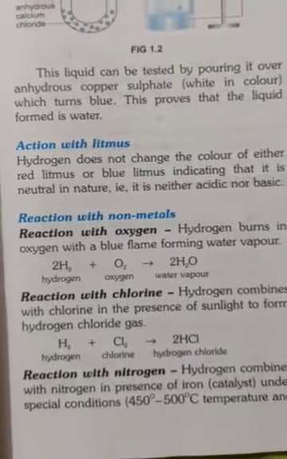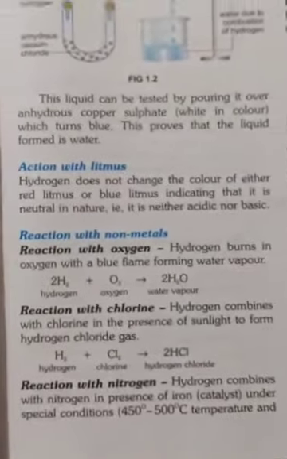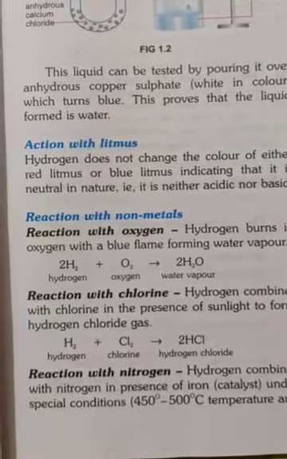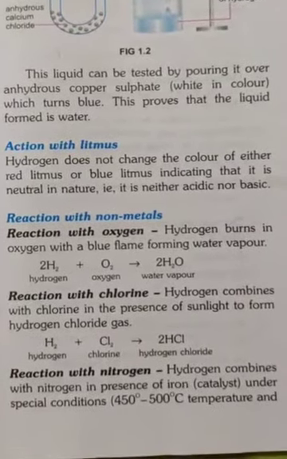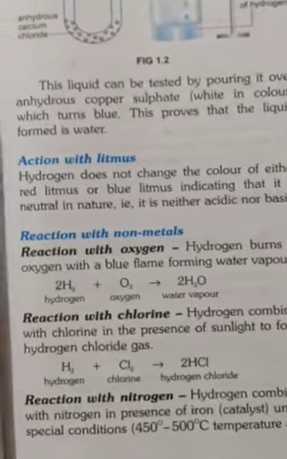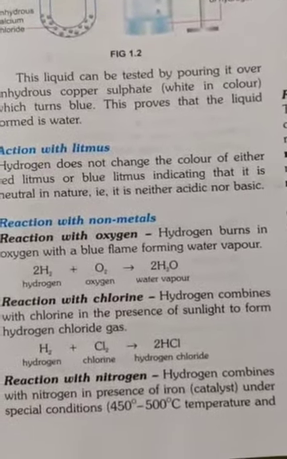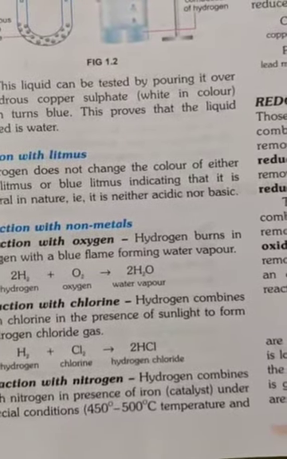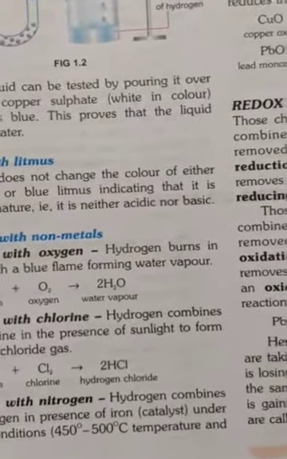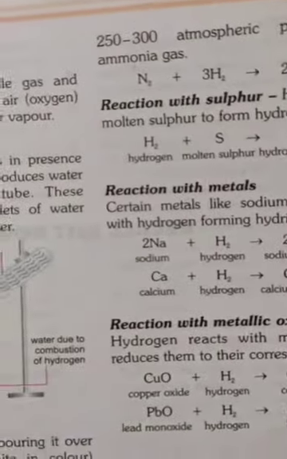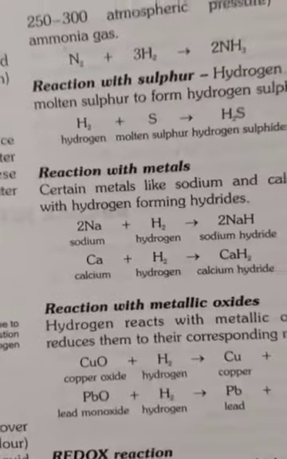Now let us see reaction with nitrogen. Hydrogen combines with nitrogen in the presence of an iron catalyst. Remember this, the iron catalyst is mandatory, under the special conditions of 450 to 500 degrees centigrade temperature and 250 to 300 atmospheric pressure, to form ammonia gas.